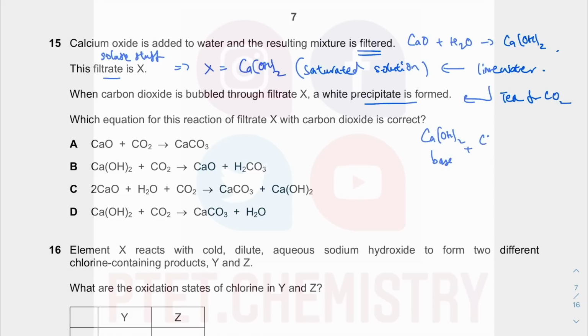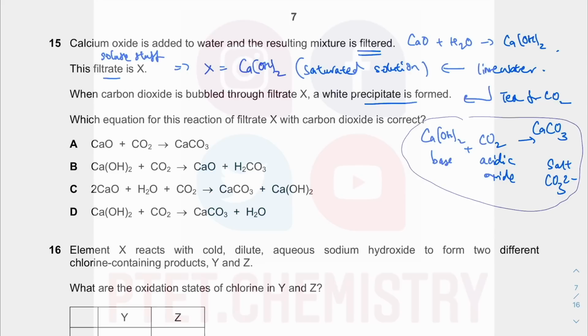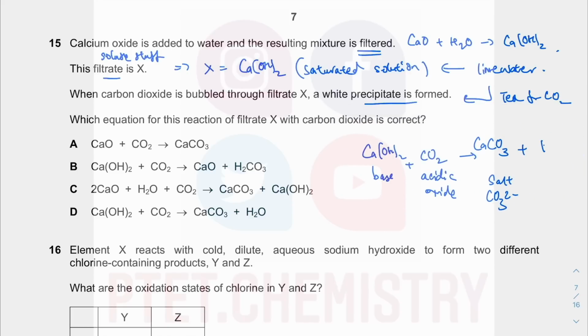You react it with CO2, which is an acidic oxide. What you're going to get is a salt. The salt of CO2 is what you call CO3 2-. So what you're going to get is CaCO3. And to balance the equation, whatever you write in A level, you have to balance it. CaCO2, add one oxygen, becomes CaCO3. You also form H2O as well. So filtrate X with carbon dioxide, you get calcium carbonate and water. That is precisely correct there. None of the other ones make sense at all, yeah?